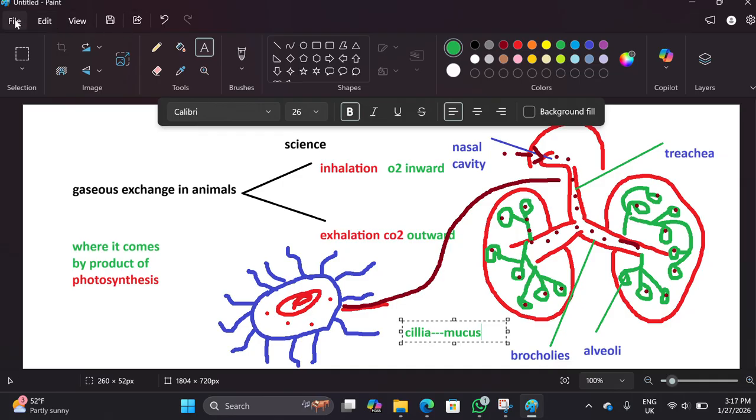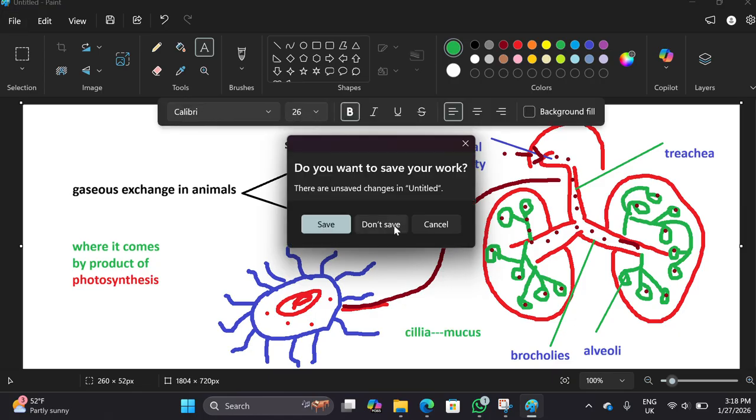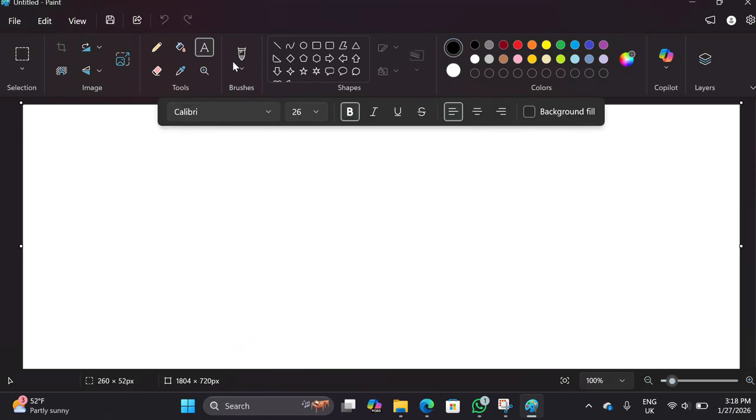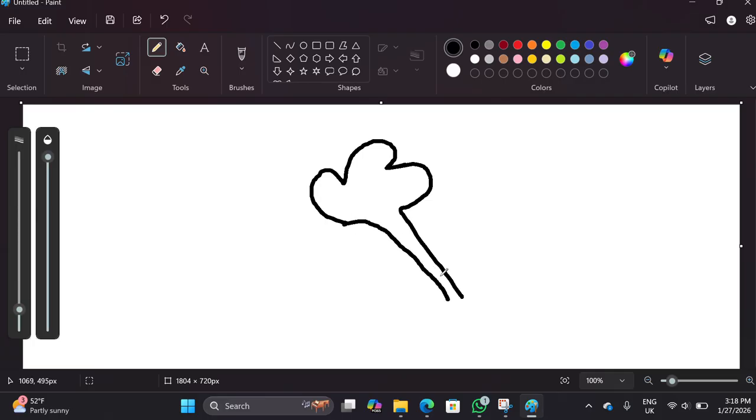Now we need to know how the exchange happens. I'm going to switch to a separate board to elaborate on that. All right, you can see the lung structure. I'm going to draw it here more clearly so you can better understand. This is the alveoli. This alveoli is surrounded by a blood capillary structure. All right, there is a network of capillaries, as you know, in our whole body system.